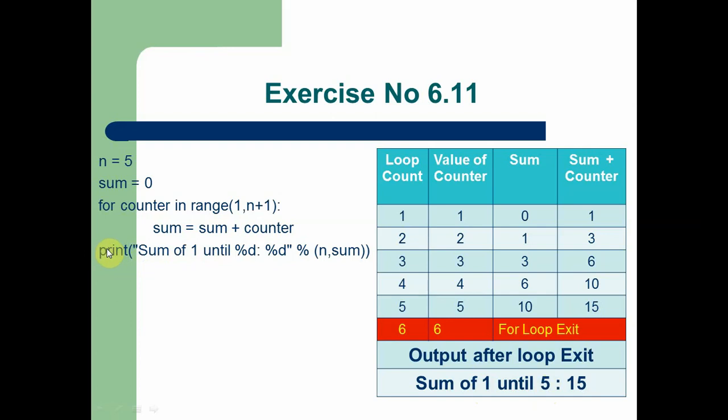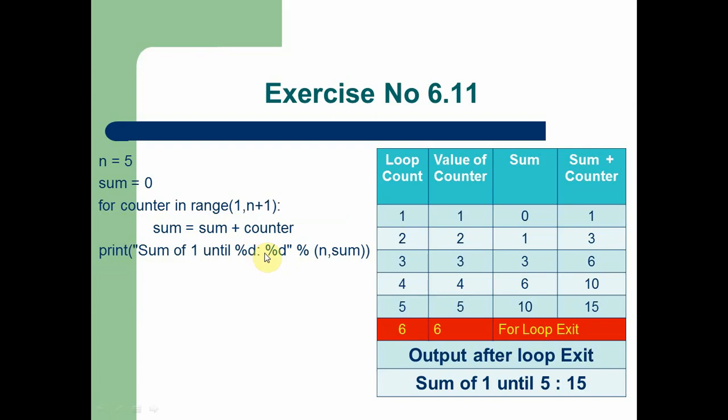So that's why this statement is considered a program statement and not a loop statement. This print statement executes only when the loop ends and goes to the next statement. In this statement, you can see "sum of until %d and %d". These are the format identifiers which we are using in C++.